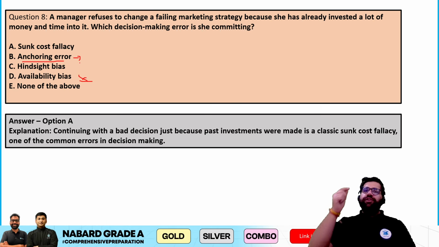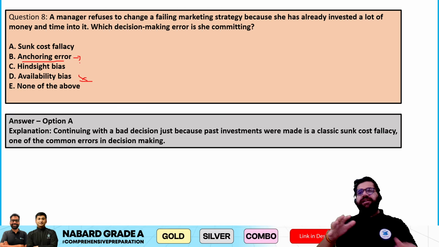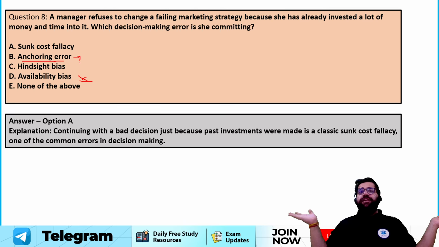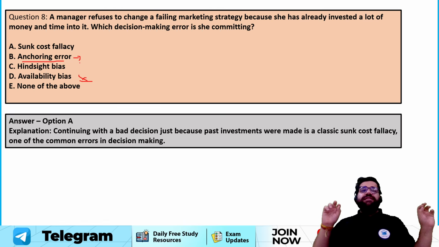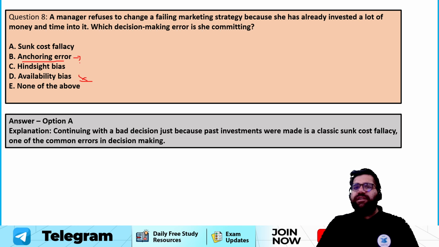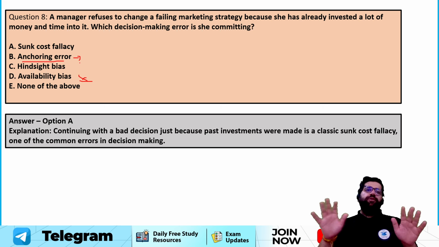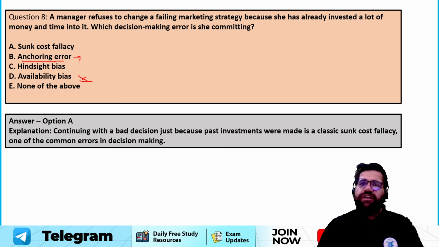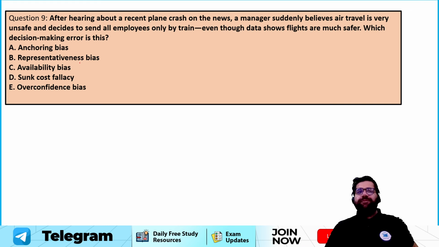Right? So in anchoring, you need a trigger. In hindsight bias, I knew it all the way. It was my domain only. So that's hindsight bias. And availability bias, as I told you, if you are making a decision on available information, then it's availability bias.